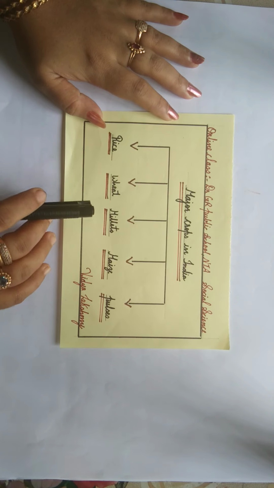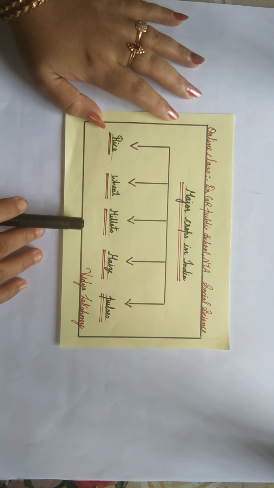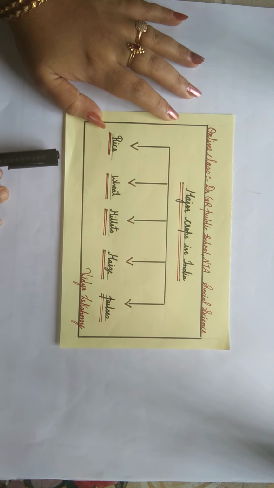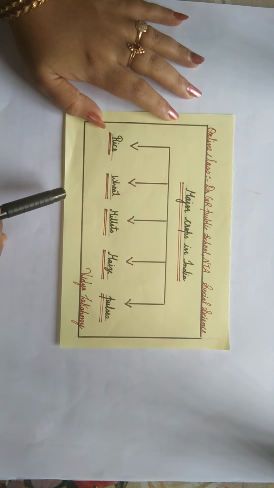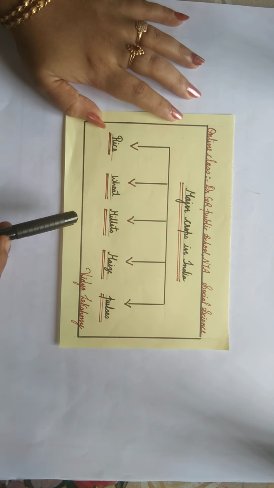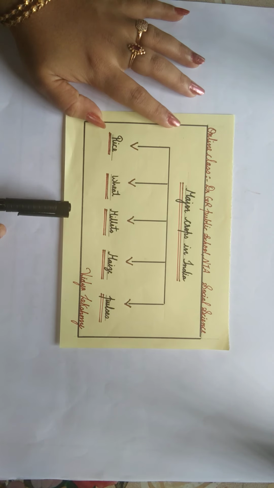Jai Hind. Now we are going to start a new topic in agriculture, major crops in India. Before going into the topic, we want to know about the classification of these crops in India.